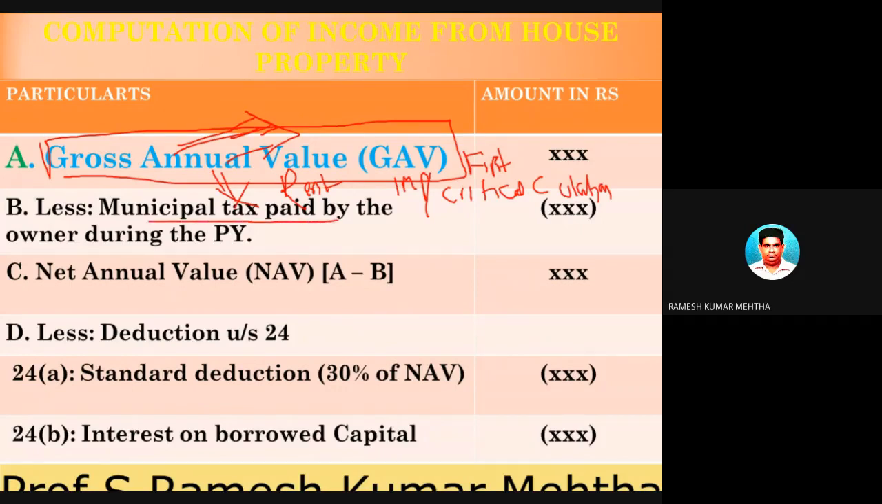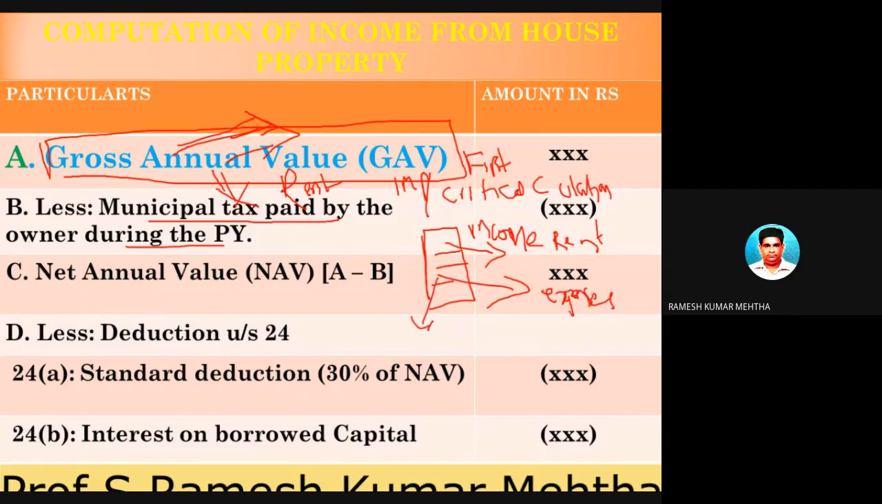Less from it, municipal taxes paid. Because see, you are having a house property like this, first floor, second floor, and third floor, and there are not only incomes from this house property, not only income in the form of rent, but even there are some expenditures. So what are the expenditures for this? There are repairs during the year. You have to get repairs. You have to pay municipal taxes, property tax, we call it. Municipal taxes or property tax you have to pay.